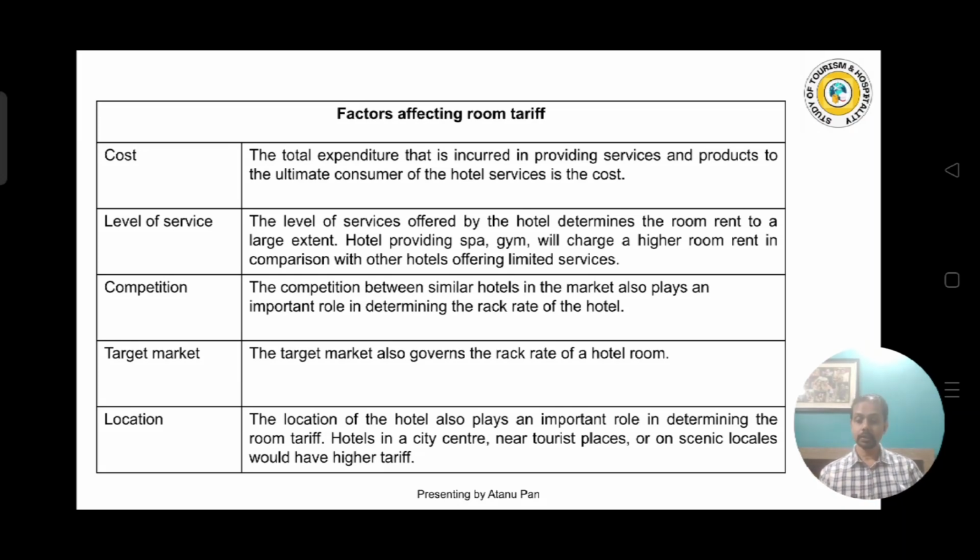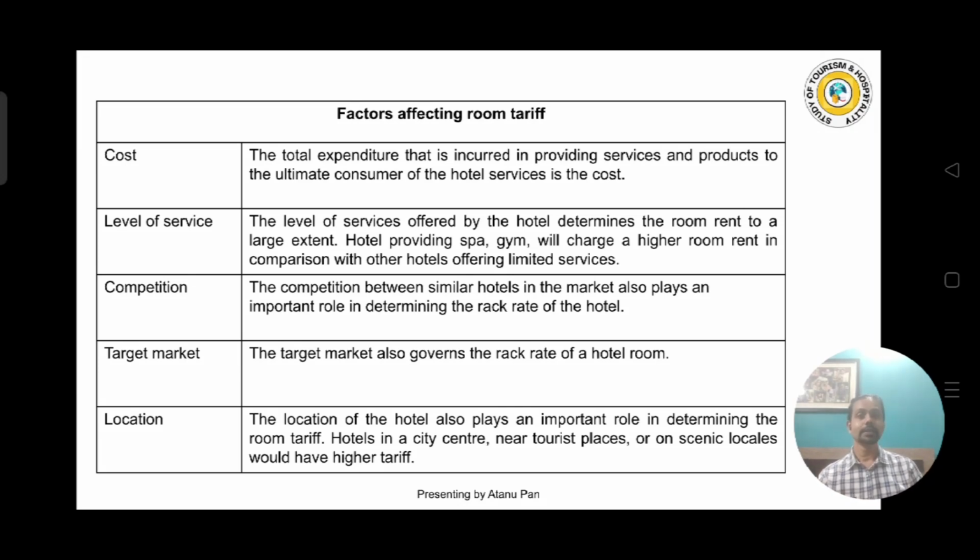So the room tariff, the price of the room, should be fixed in such a way that it should not be less than the amount which we are spending for the operation. If the earning is less than our spending, then definitely that will be our loss. So we cannot fix the rate in such a way that the earnings will be less. So the cost is a very important factor.